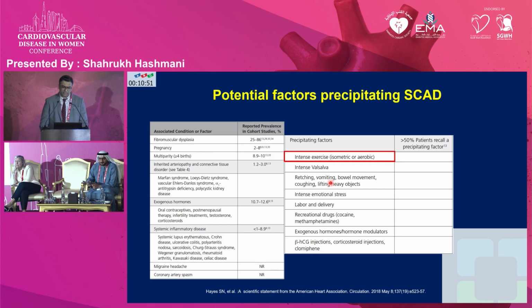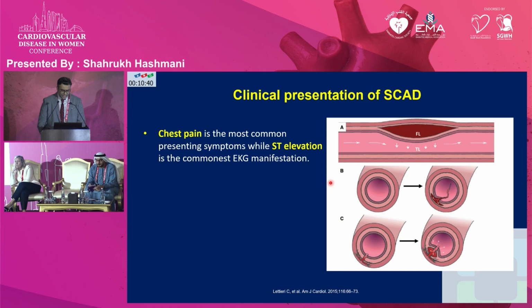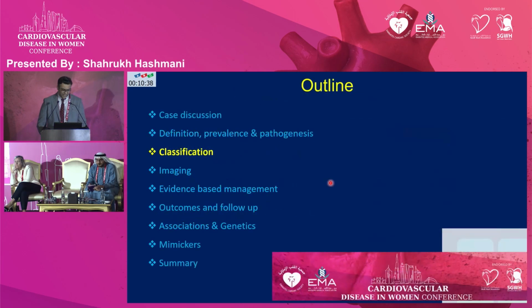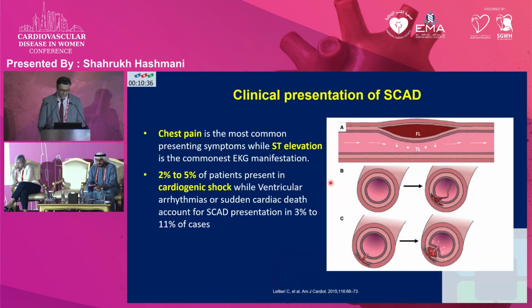There are precipitating factors that can increase the risk of SCAD. In females, it's mostly intense emotional stress, whereas in males, when it's reported, it's mostly related to intense exercise. Chest pain is the most common symptom, and ST elevation MI or STEMI is the most common EKG manifestation. In about 2 to 5% of the cases, the patient may present with cardiogenic shock.